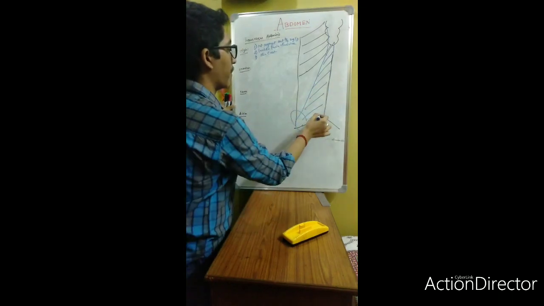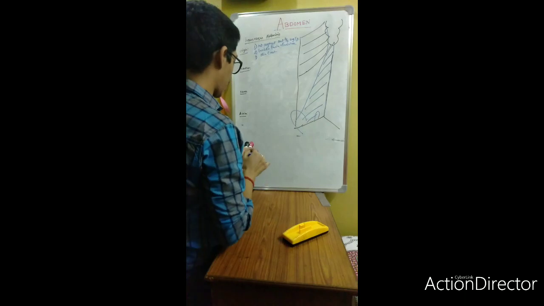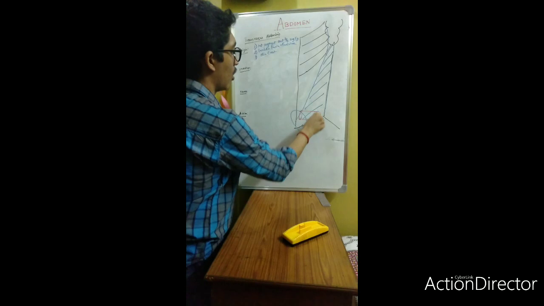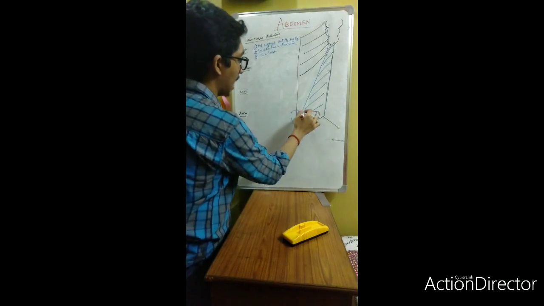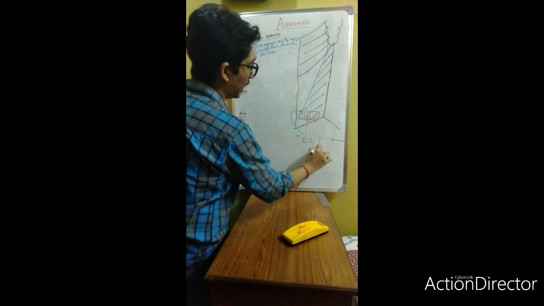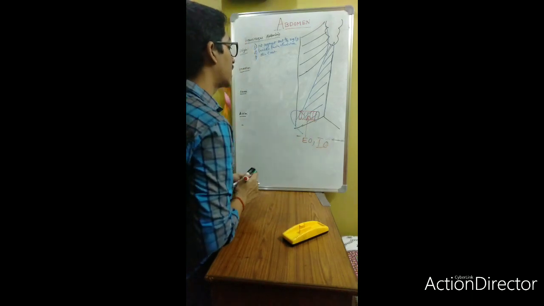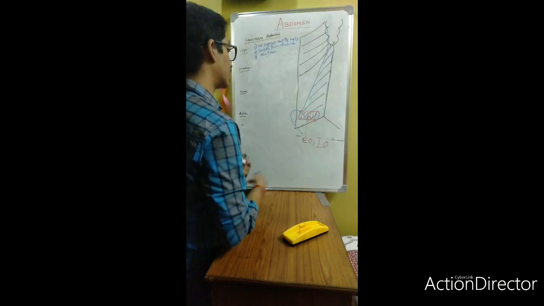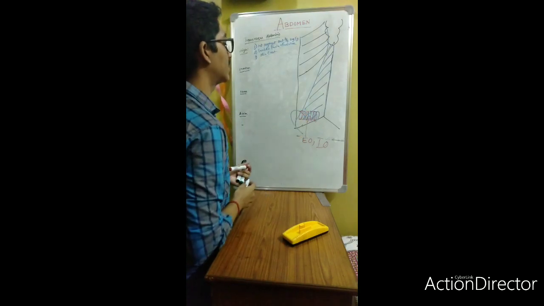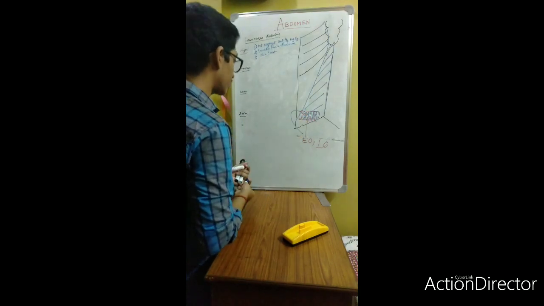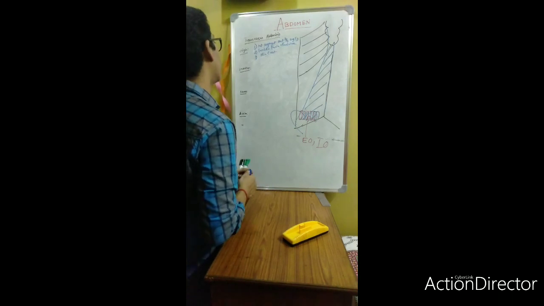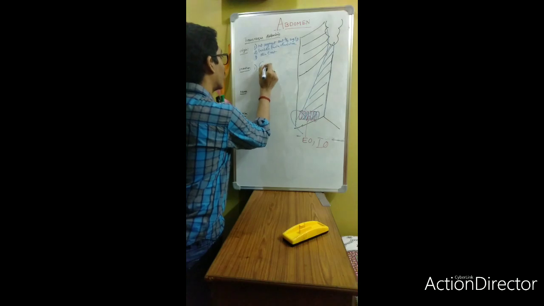Transversus abdominis. I mentioned earlier that the posterior wall of the inguinal canal will be formed by the transversus abdominis, and the anterior wall will be formed by the external oblique and the internal oblique. Okay, so the posterior wall will be formed by the transversus abdominis muscle. And for this transversus abdominis, what is the insertion? The insertion is the conjoint tendon formation.